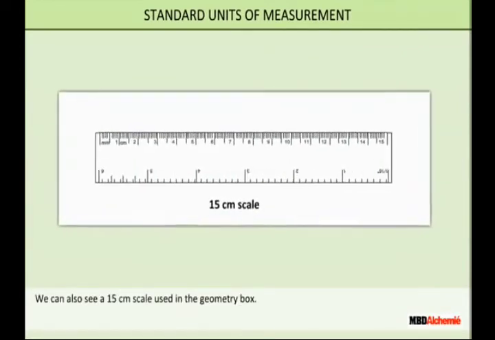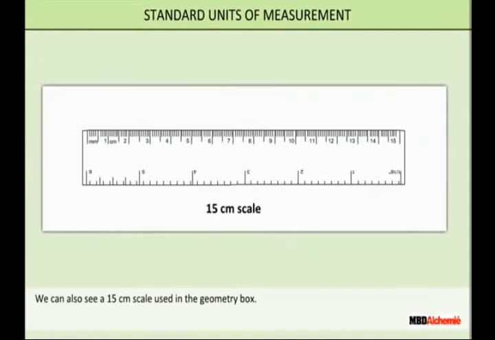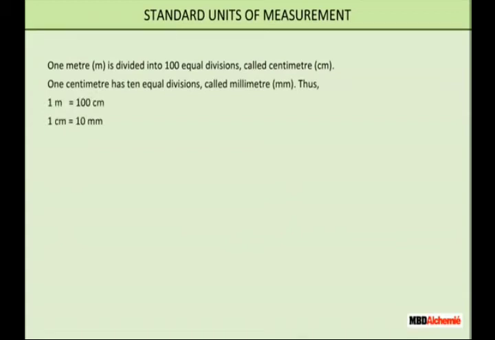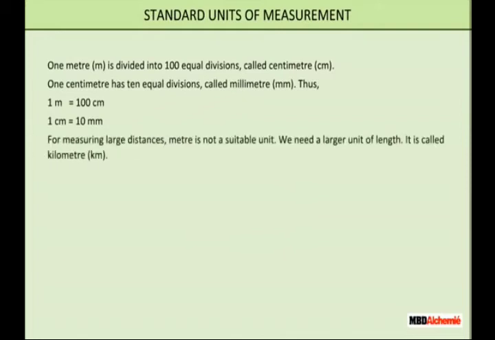Okay children, this is a 15 centimeter scale. We can also see a 15 centimeter scale in the geometry box. 1 meter is divided into 100 equal divisions called centimeters. 1 centimeter has equal divisions called millimeters. Thus 1 meter is equal to 100 centimeters. 1 centimeter is equal to 10 millimeters.